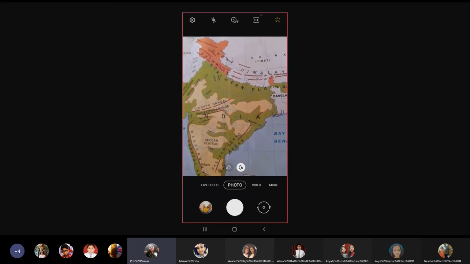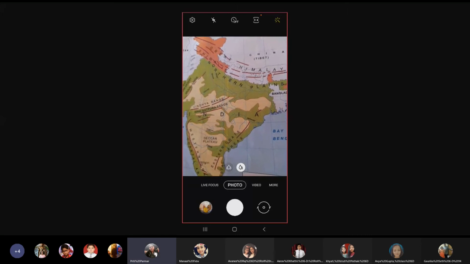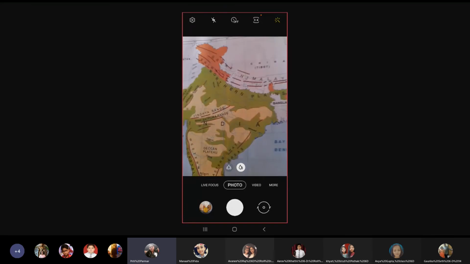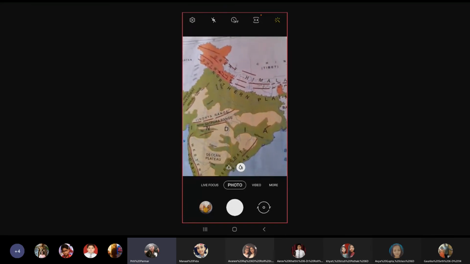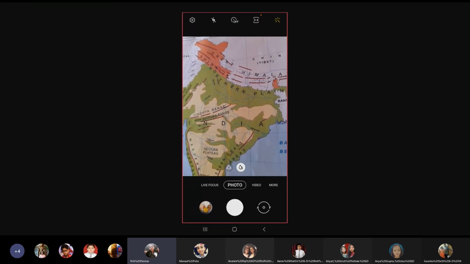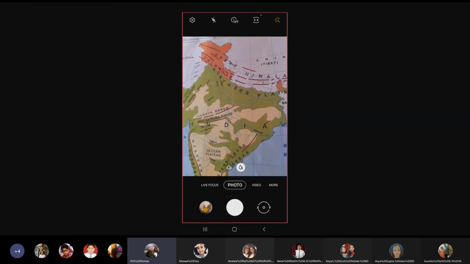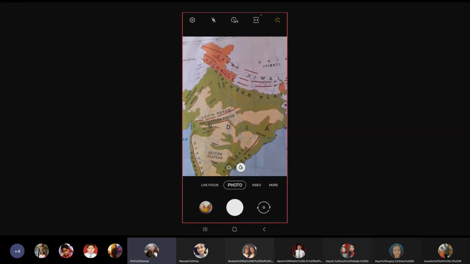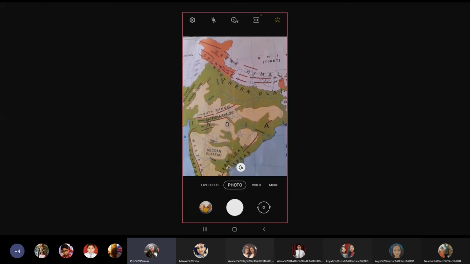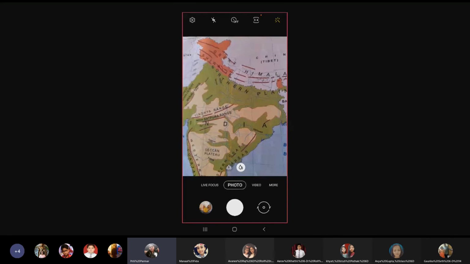Okay. The Himalayas are the youngest and the highest fold mountains in the world. Now, the two things that we come to know about Himalayas: they are the youngest mountains. If you see the world and compare the mountains, you will see that Himalayas are the most recently formed mountains, though they are also hundreds of years old.